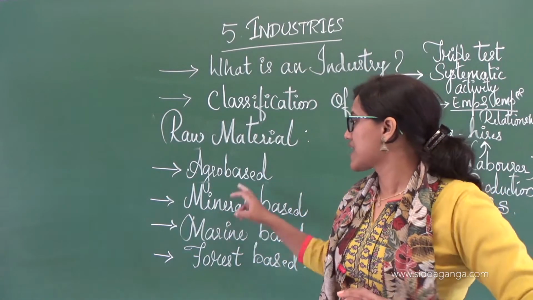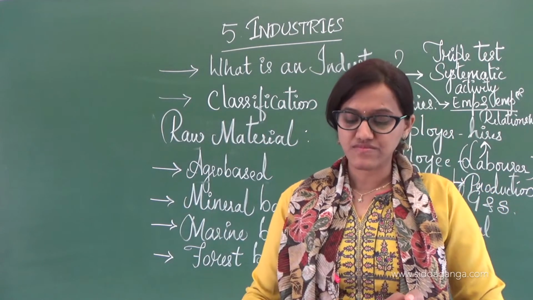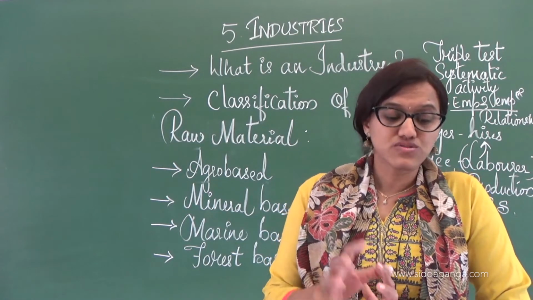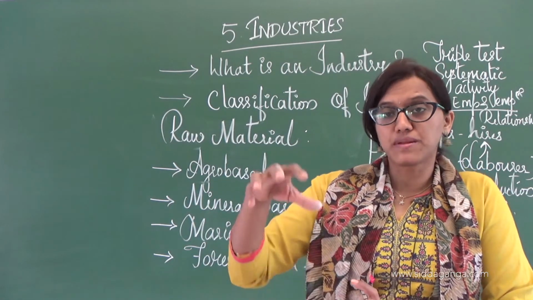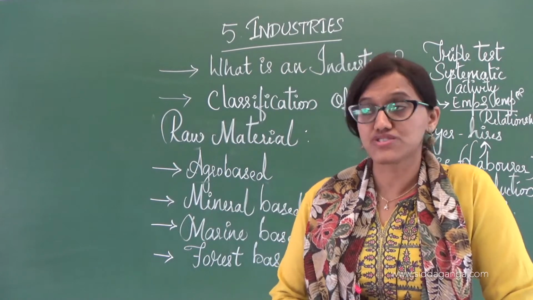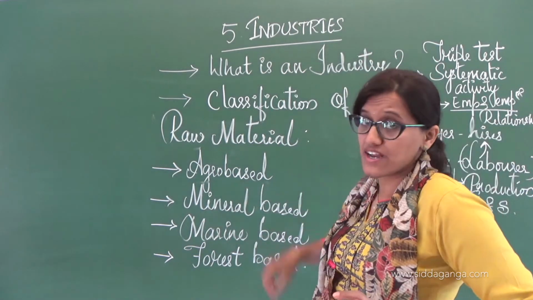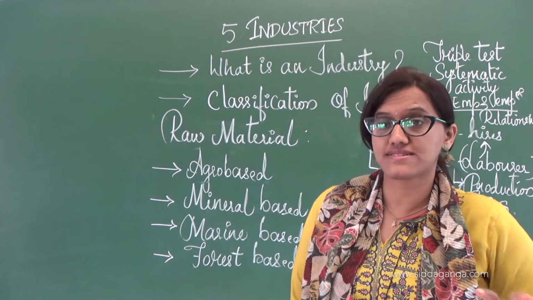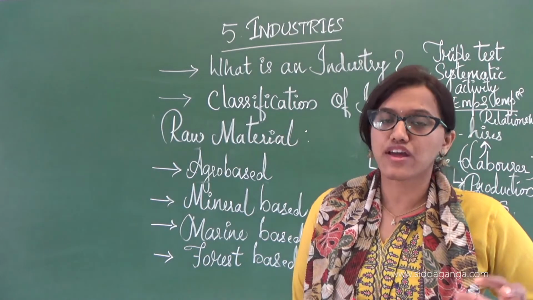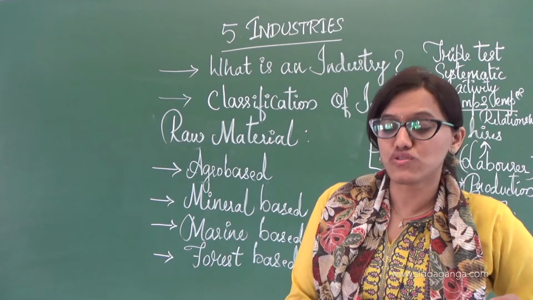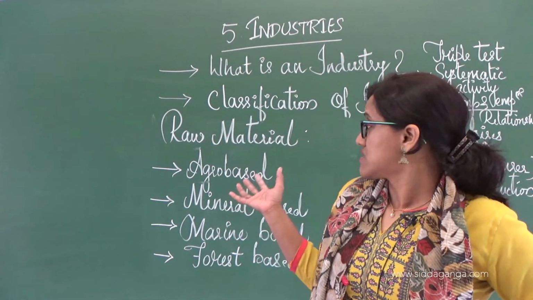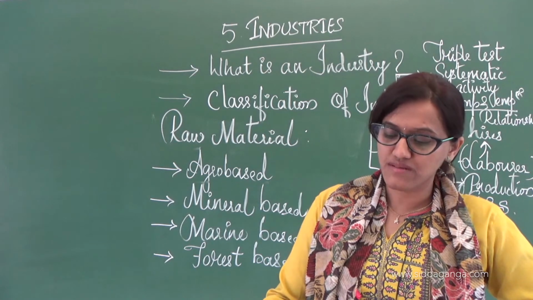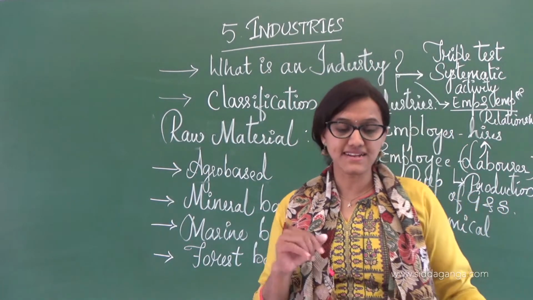So agro-based industries are totally depending upon plant and even animal products. As I told you, if juice is being produced, if you are considering juice industries, then definitely it is an agro-based industry, because the raw material used there is an agricultural product. So that is the first thing.